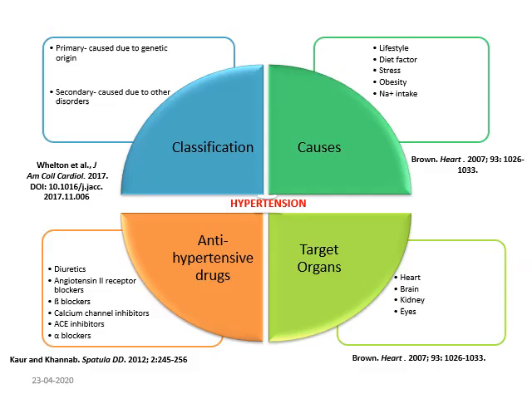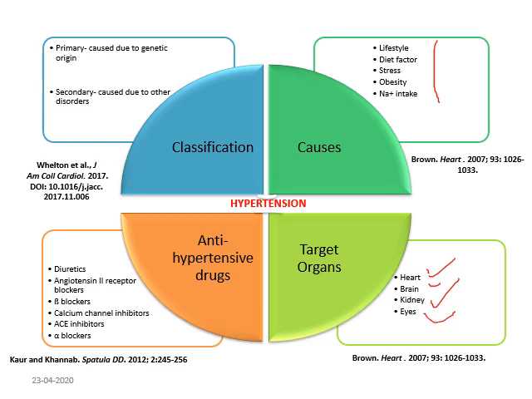So this slide shows the cause, target organs, antihypertensive strategies, and classification of hypertension. If you talk about the cause of hypertension, there are several causes like lifestyle changes, dietary factors, stress and obesity, and high sodium intake, high alcohol intake, which although I have not mentioned here. The target organs are mainly kidneys, heart, brain, liver, eyes. In fact, every organ of the body is affected by hypertension.